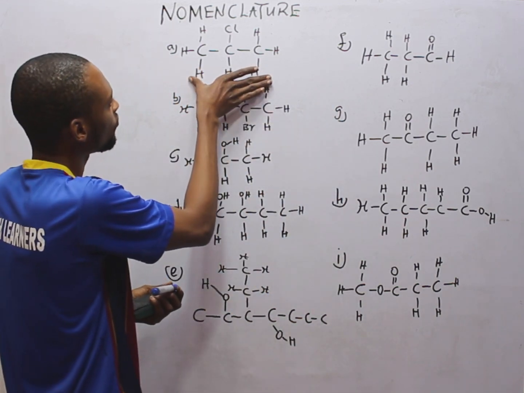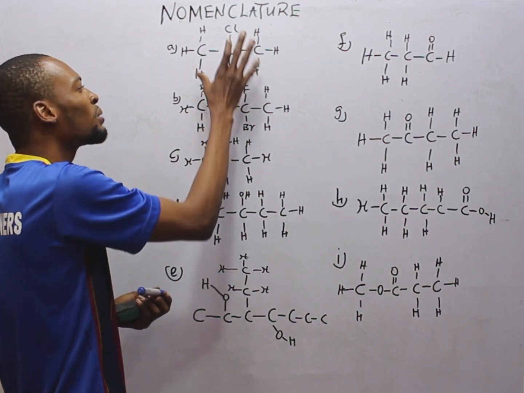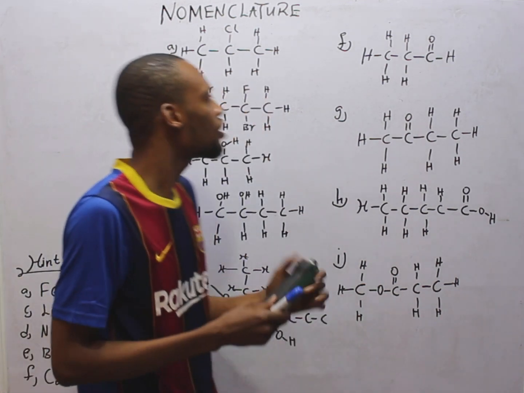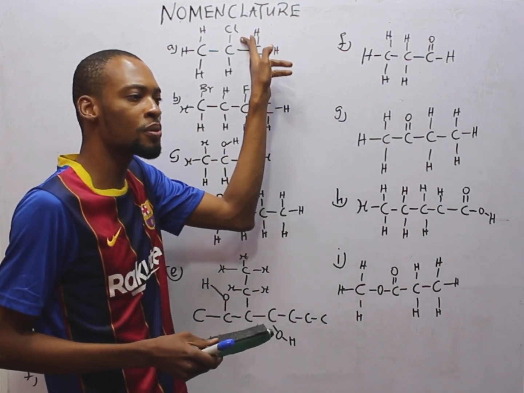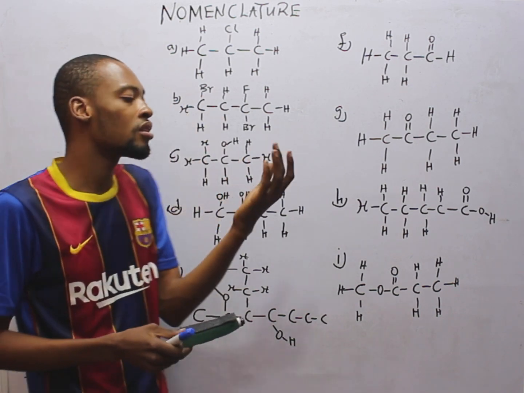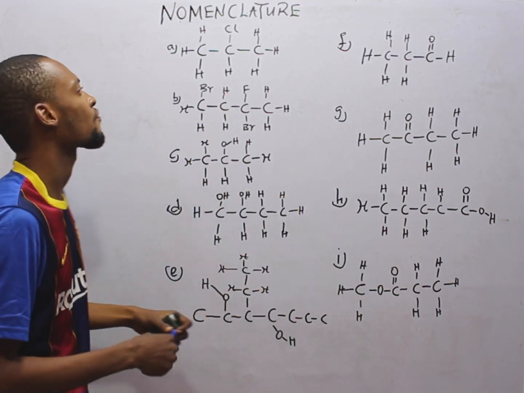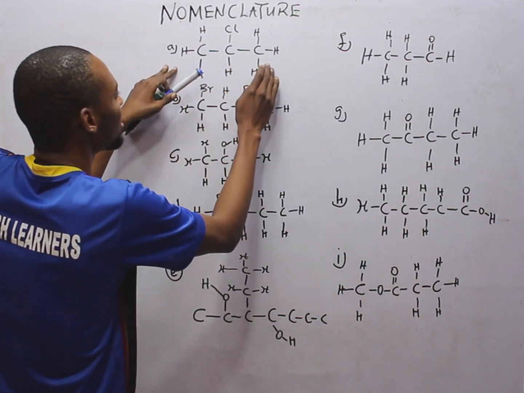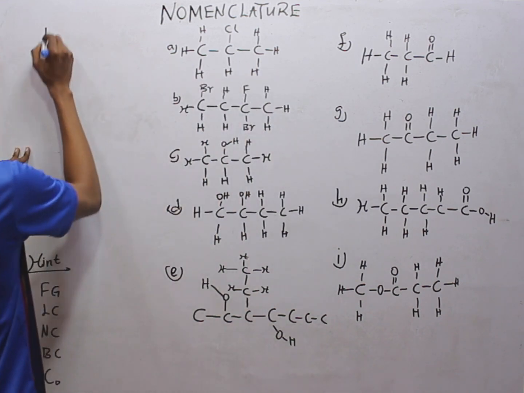Looking at this compound, if not for this chlorine, it would have become an alkane, in fact, propane. This means this compound is an alkane and a halogen group. Halogen groups are alkanes containing chlorine, bromine, fluorine, iodine, and astatine. Look at something. Since it is halogens and alkanes, we simply call these haloalkanes.